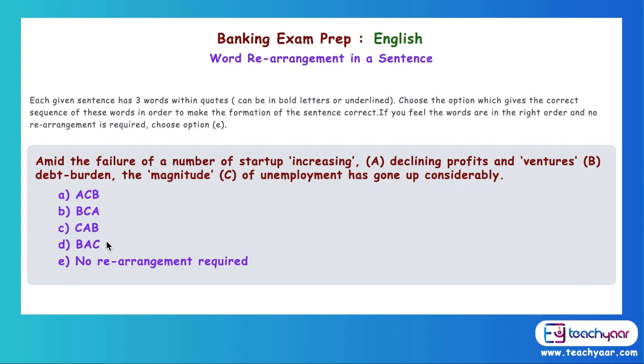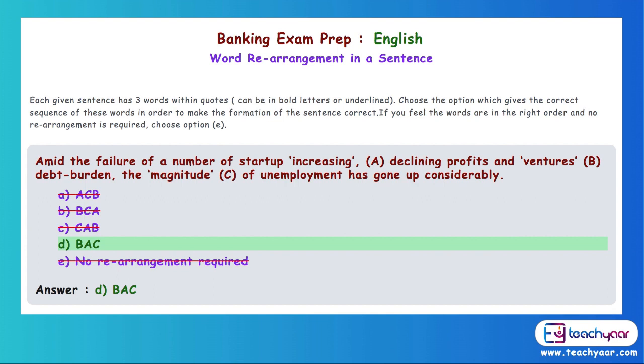Well, you say increasing debt burden. So it has to be A. So BA. And what is happening to the last one? The magnitude of unemployment has gone up considerably. So it is in the right place. So we don't have to change C. So what has happened? Instead of A, B has to come there. And instead of B, we put A. So we have the answer BAC.